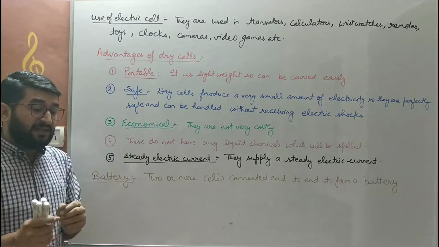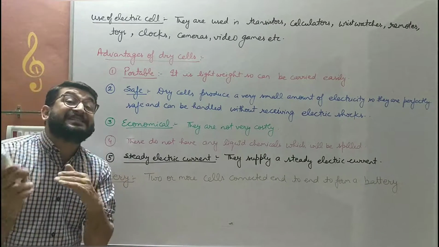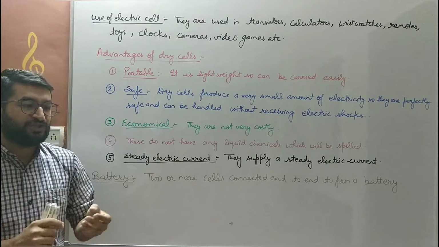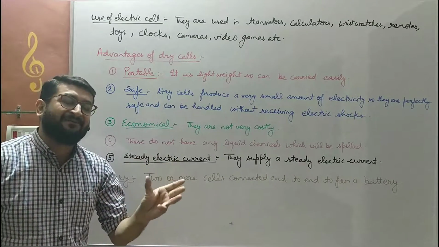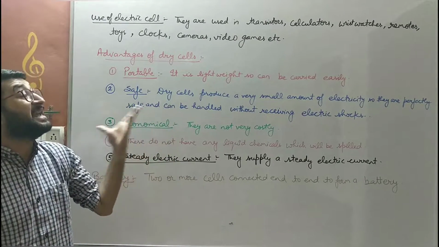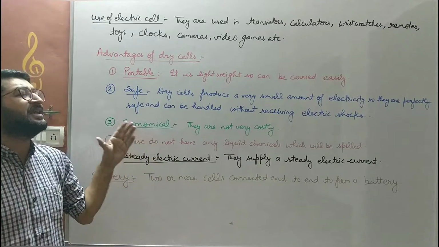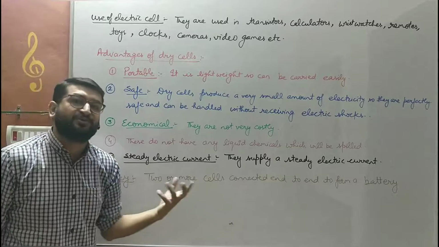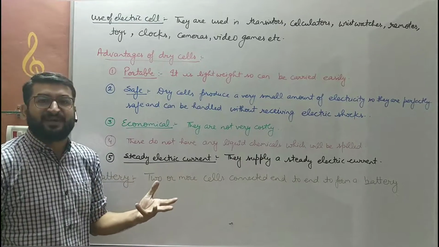Next, they are named dry cell. Why? Because they do not have any liquid chemical in them which is spilled when we take them in our bag or in our pocket. It is not spilled because it has dry chemicals in it. It does not contain any liquid chemical which can be spilled. जो खिंड जाएगा बच्चे, जो गिर जाएगा इधर उधर और हमारी चीजों को खराब कर देगा, ऐसा नहीं है.